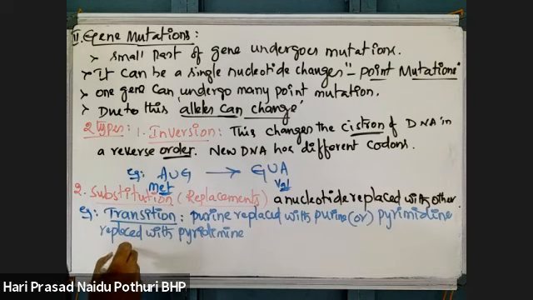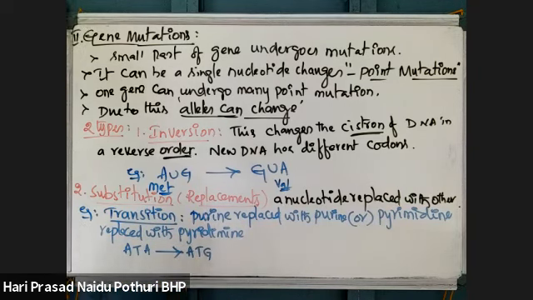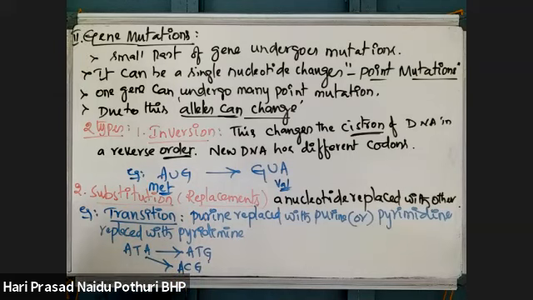Suppose ATA is there. If ATA becomes ATG, A is replaced with G here. Otherwise, ATG becomes ACG.